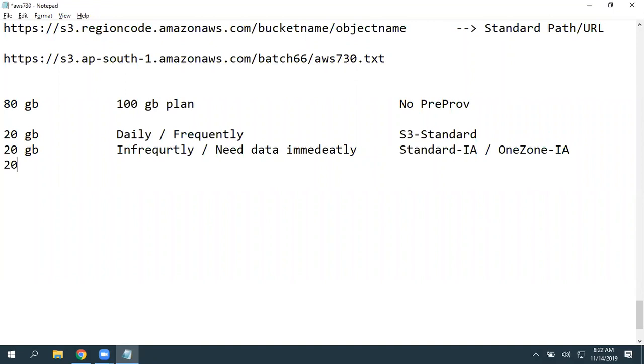Okay, let's assume you have some more data that for some compliance purpose, for some records purpose, you really don't want to delete and you want to store for years and years. So in simple terms, you want to archive data for years and years, and again you have some time to restore. In that case, you can use Glacier or Glacier Deep Archive.